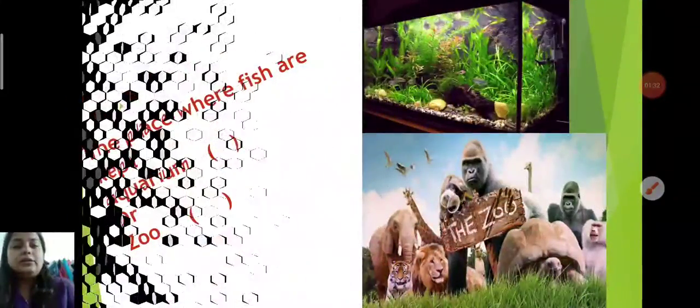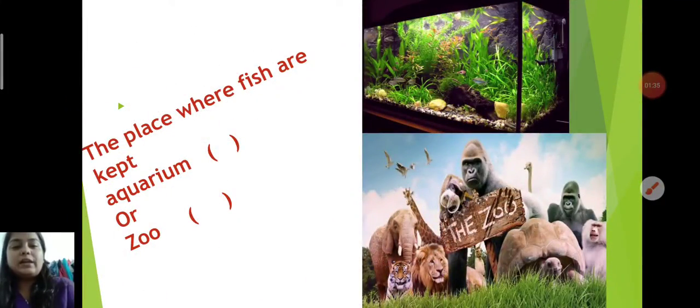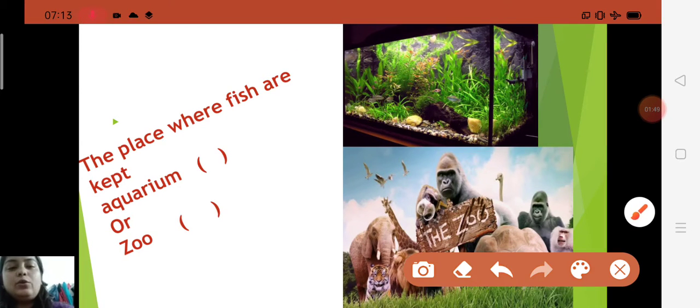Next picture is here. The place where fish are kept is called an aquarium or a zoo? What do you know about the aquarium, children? Yes, an aquarium is a place where fish are kept. Spelling of aquarium: A Q U A R I U M. Aquariums teach kids about nature and caring, and caring for nature helps them learn responsibility.